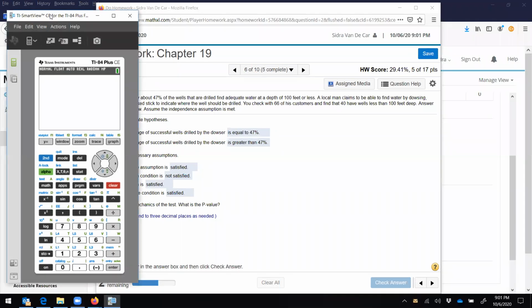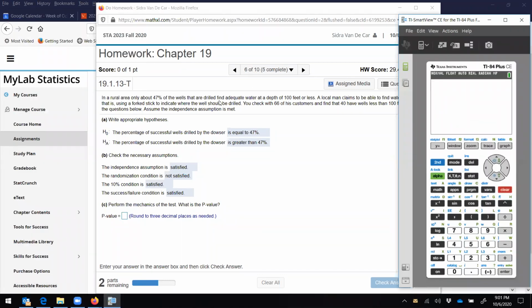All right, now, actually I want it over here, I think. Okay. So if I go to stat and over to tests, and we're going down to our 1 proportion Z test right here, option 5. The P naught we said is equal to 0.47.